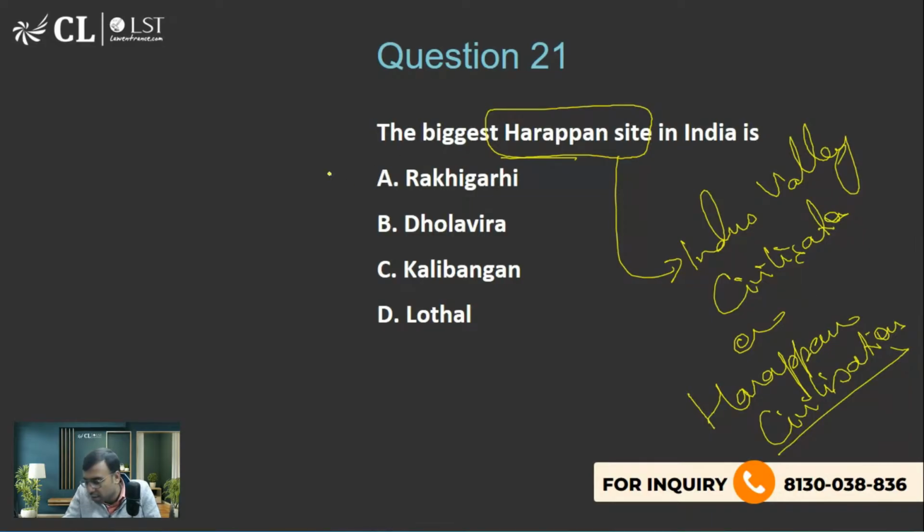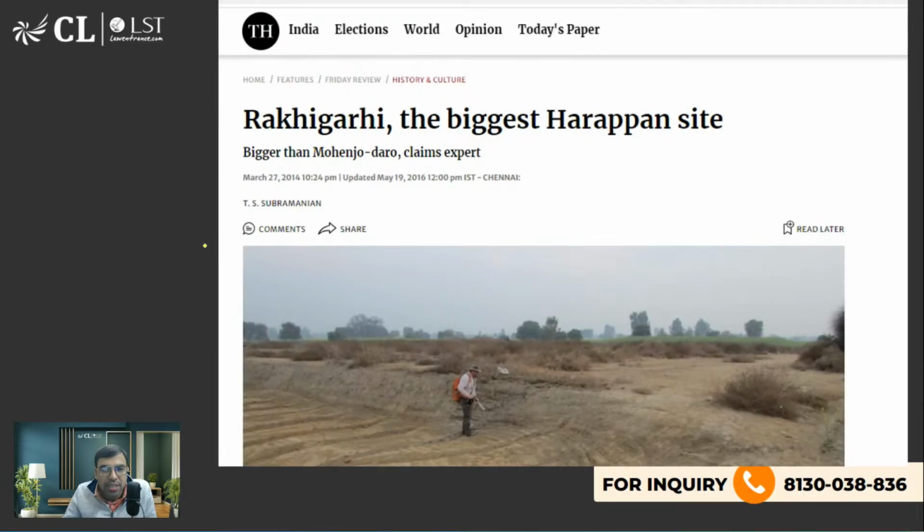Yes, Sambhav Shaba. Very good. Raki Kadi Haryana. CLAT aspirant, right? Huh, is the right answer. The biggest Harappan site, because earlier it was claimed that Mohenjo-daro, which is now currently in Sindh district, Sindh state of Pakistan, was earlier considered as the largest. Now it is said that perhaps Bakhigari is the biggest Harappan site.